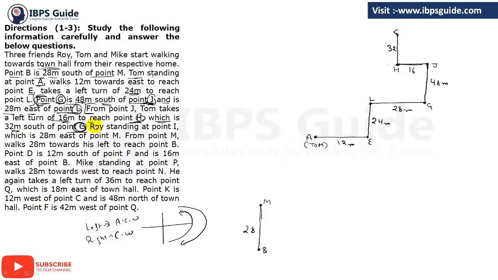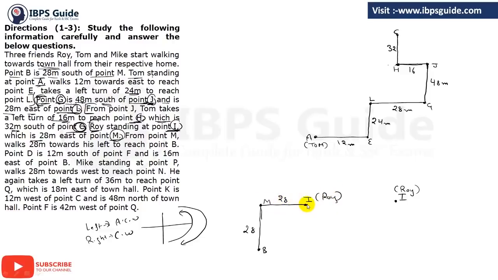Done? So next what we have, let's see. Roy is standing at point I. So we have the starting point of Roy, that is I. So just keep this point, okay, because you don't have any I. So there you have point I, from where Roy is starting its journey, which is 28 meter to point M. So see, we have M and Roy is on the point I, and it is east of M. So to the east of M, there you must have I, and here you have Roy, and the distance between M and I is 28 meter.